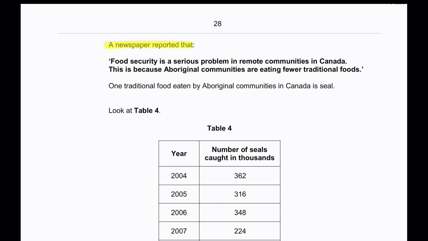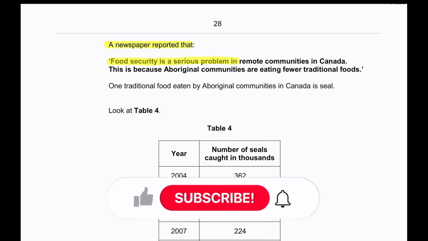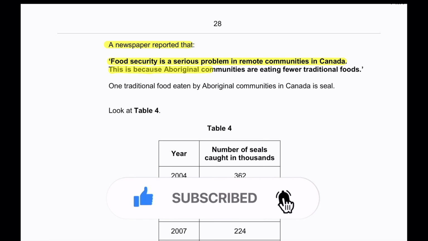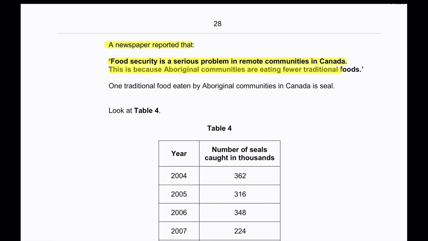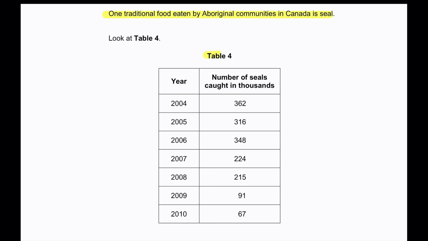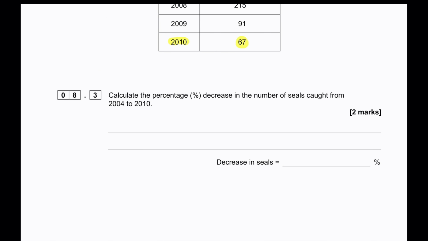A newspaper reported that food security is a serious problem in remote communities in Canada. This is because Aboriginal communities are eating fewer traditional foods. One traditional food eaten by Aboriginal communities in Canada is seal. Table 4: in 2004, the number of seals caught in thousands was 362, and in 2010 it is 67,000. Calculate the percentage decrease in the number of seals caught from 2004 to 2010.